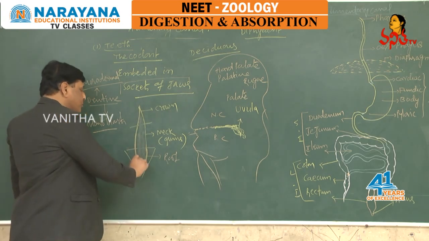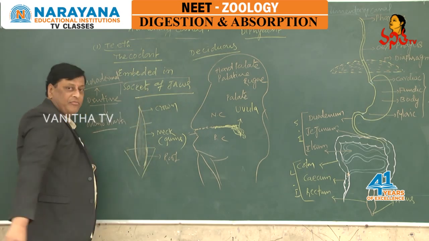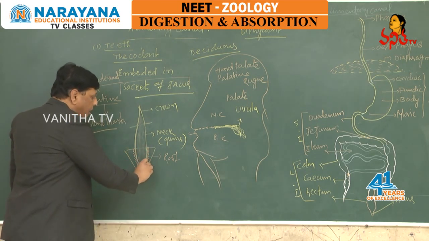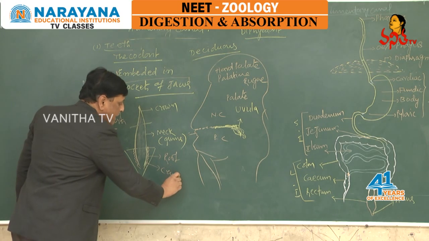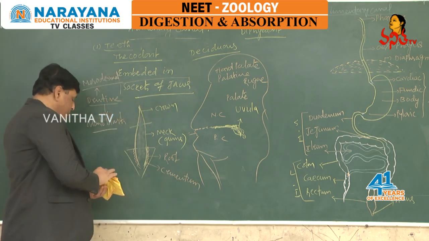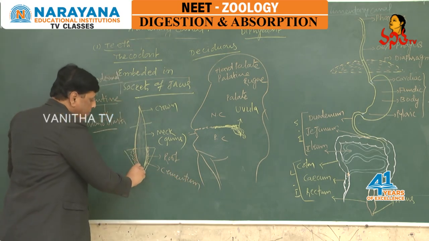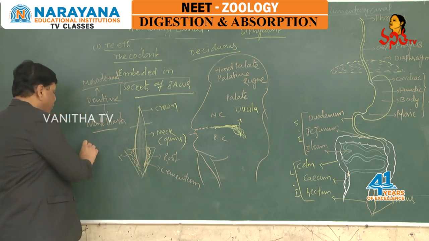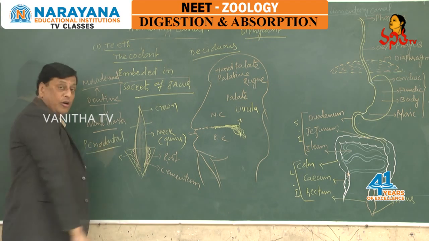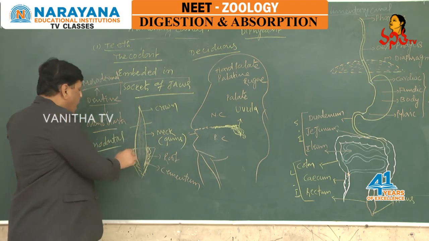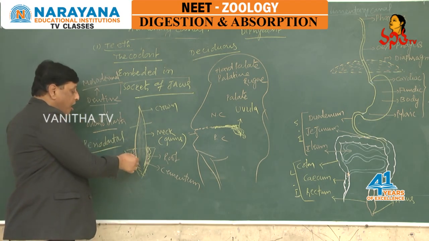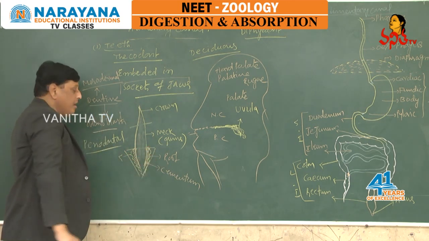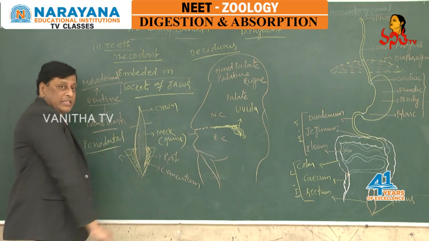When we see this tooth, it is embedded in the socket of the jaw and covered by a hard substance called cementum. This cementum is again surrounded by a specific kind of tissue called the periodontal membrane. So outside is the periodontal membrane, followed by cementum, then inside there is a dentin layer, and inside this cavity there is a pulp.